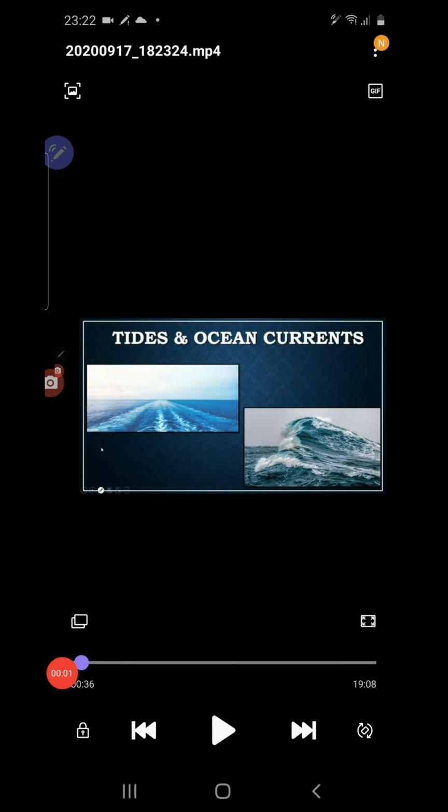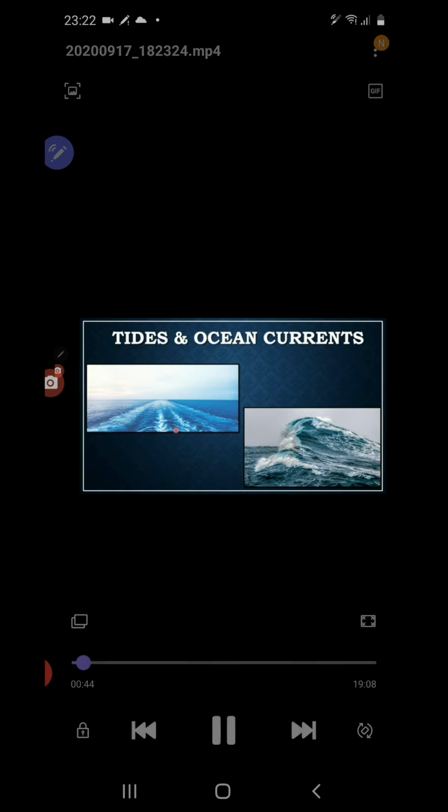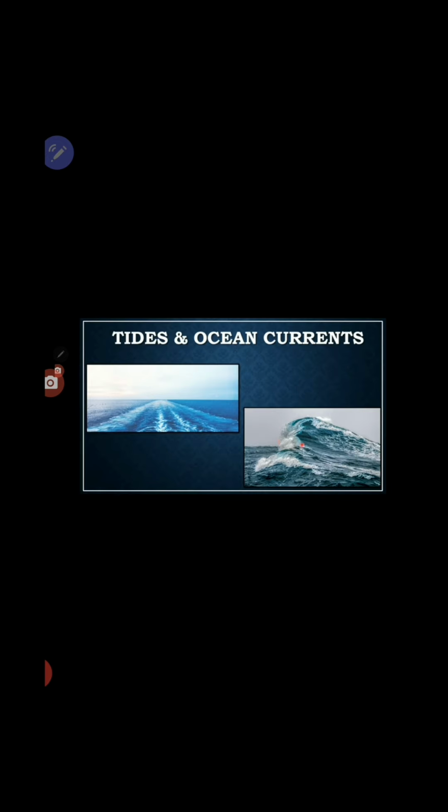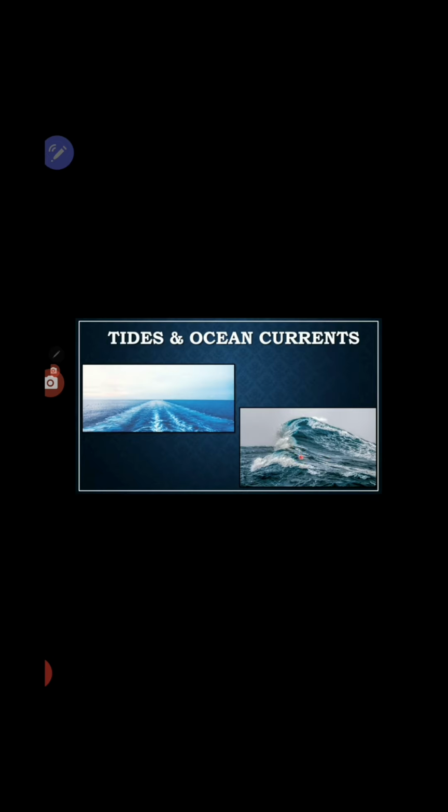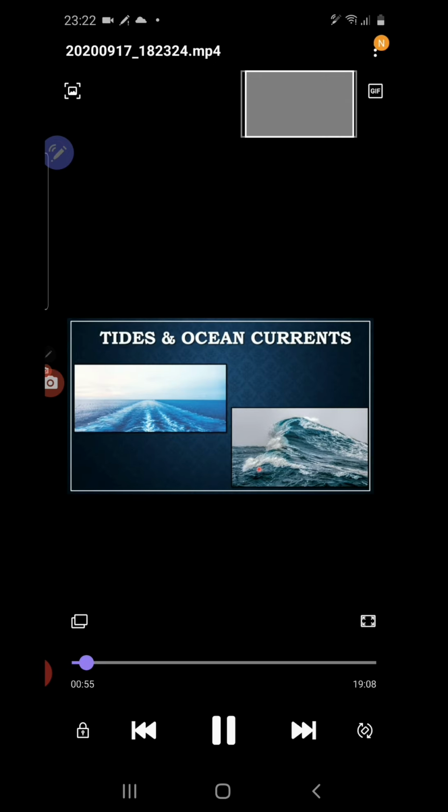Children, ocean water is highly dynamic. There are mainly two types of movements in the ocean water. They are horizontal movement and vertical movement. You can see the first one here, horizontal movement. This horizontal movement means ocean currents. There are cold ocean currents and warm ocean currents. So this movement of the ocean current can be called the horizontal movement of the ocean water.